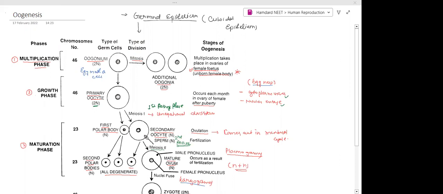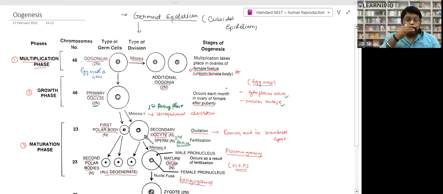Fine. So, oogonium: this is the germinal epithelium, it's cuboidal epithelium, and the formation of oogonium takes place over here, at the female fetus stage, meaning an unborn female baby, right?